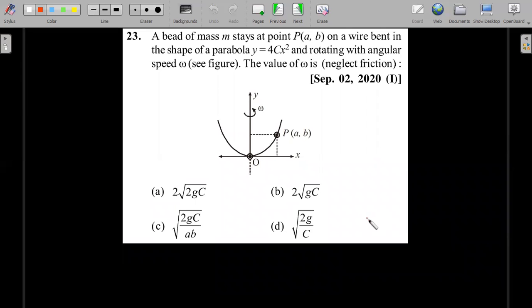Let's move forward quickly. The banking type of problems can be asked in different styles of situations like this, but the solution would be similar. So a bead of mass m stays at a point (a, b) on a wire bent in the shape of a parabola, some curve he has given, and rotating with an angular velocity. So instead of the car rotating around, you can have the road rotating around like this. And this is similar to your angle of banking kind of situation, because there is no friction. This is going to be zero friction, but angle theta. The only difference is this is a variable angle, right? So at that place, you need to get the tangent. Okay, so here's the solution.